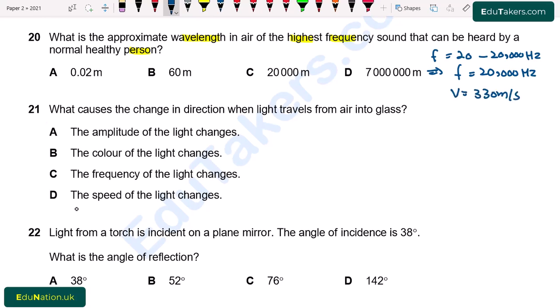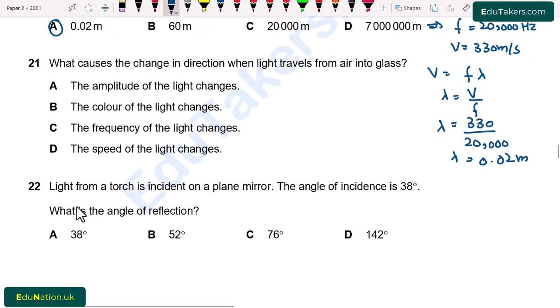By using the relation v = fλ, I can easily find out the value of lambda. It will be equal to v over f. So v is 330 divided by frequency 20,000. So the value of wavelength lambda will be equal to 0.02 meter. From here option A is correct. Question number 21.